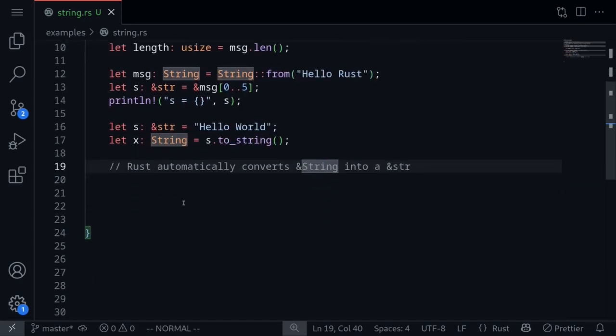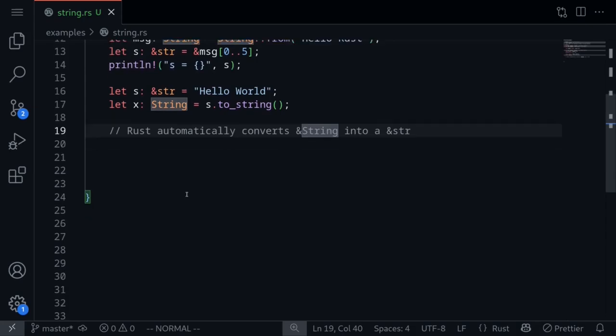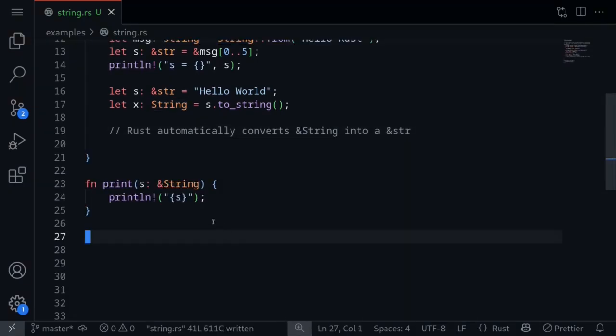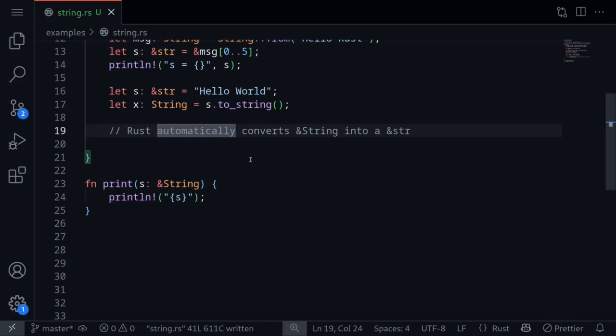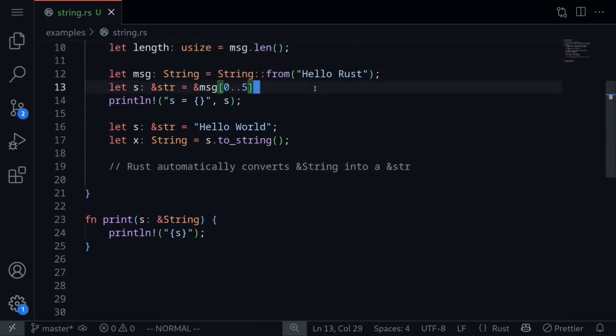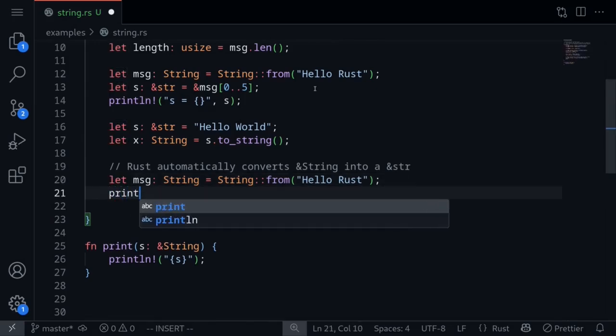So when will this become useful? Let's look at an example. Consider that we have a function that will take in a reference to a string as input. In this example, this function name is called print, and it will simply print the string out. Inside the main function, we can call this by first creating a string. Let's take this example, message, and then calling print, passing in a reference to this message.